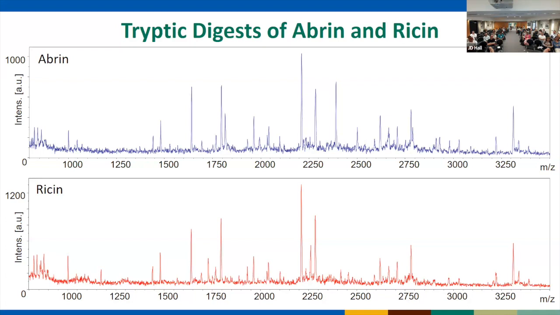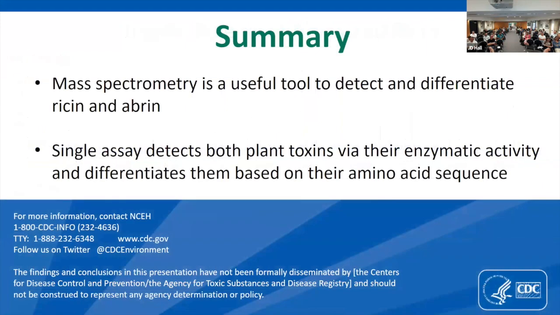We've been trying to get the assay validated so that we can roll it out to our state public health laboratories in the US who are very interested in being able to detect abrin and ricin for public health purposes. So in summary, mass spectrometry is a useful tool to detect and differentiate ricin and abrin, and a single assay detects both plant toxins via their enzymatic activity and differentiates them based on their amino acid sequence.